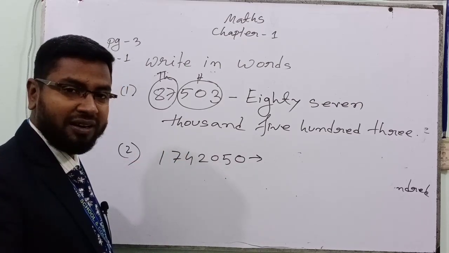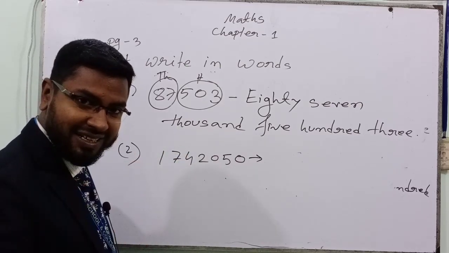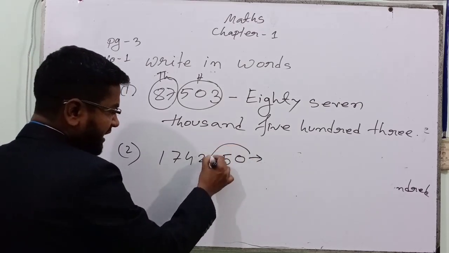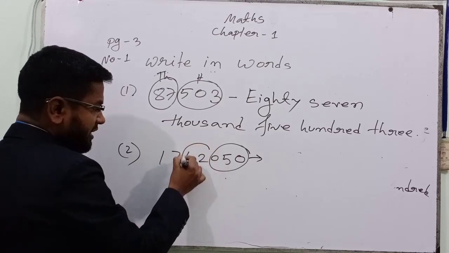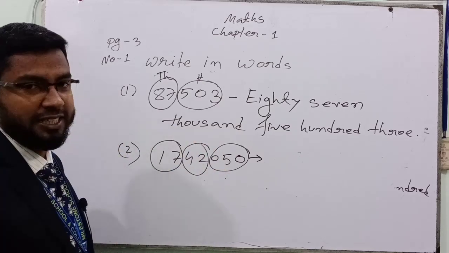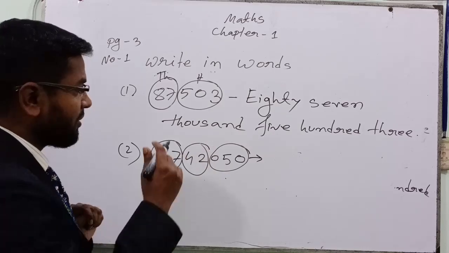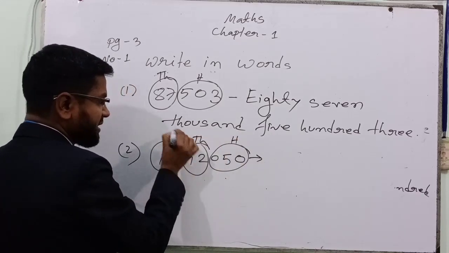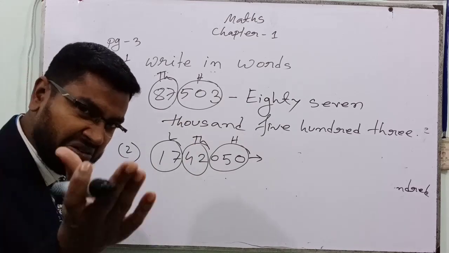What is this number? That magical sentence, 322. 3 digits, 1, 2, 3, make it a circle. Then 2 digits, make it a circle. Then the rest over here, 2 digits. Now, from the right side, this is the 100 column, this is 1000, this is lakh. Now you can write